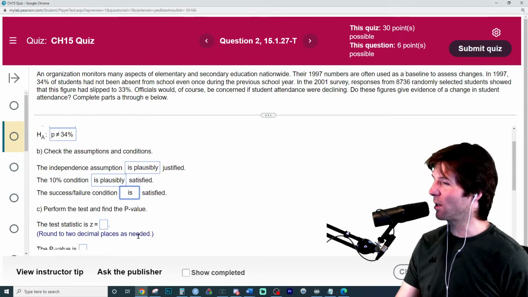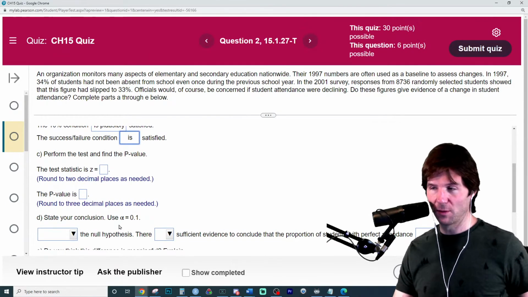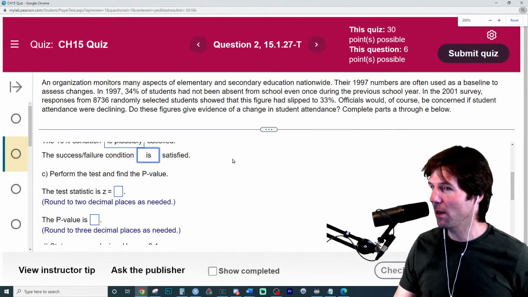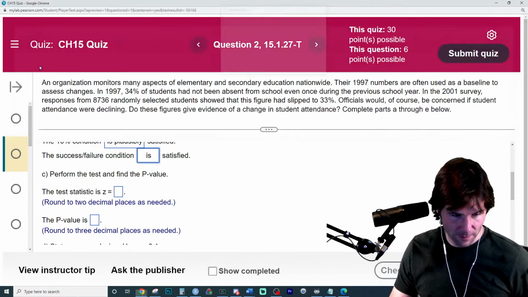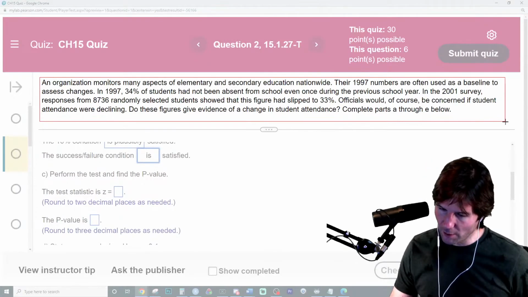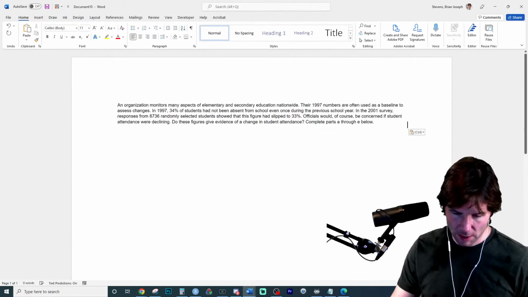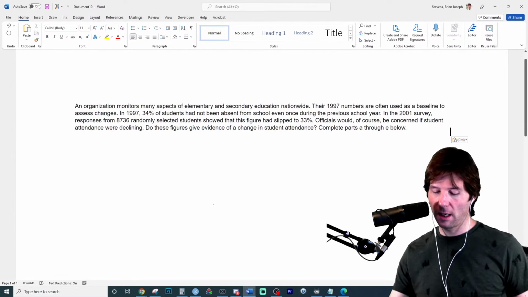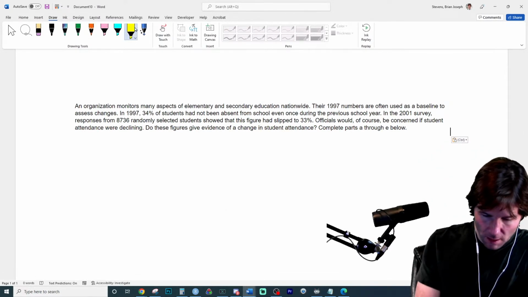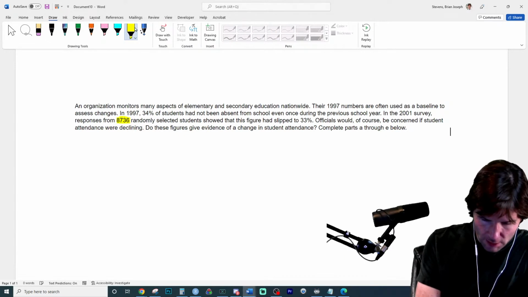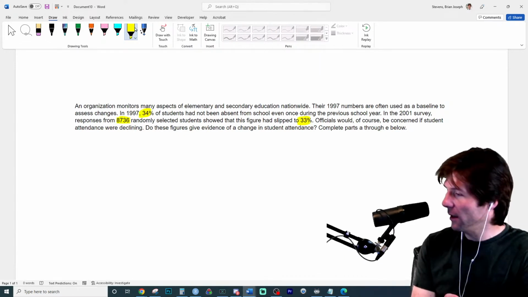It's plausible, and we can check that one mathematically. Perform the test right here, and you know what it comes down to: notation, brother. It's all about that notation on the last question right here. All about that notation. We're going to grab this right here. Let's jump into it. Okay, so with this right here, let's take a look.